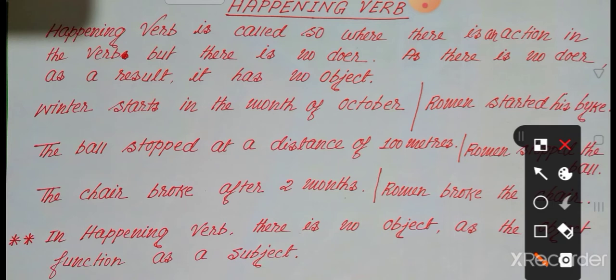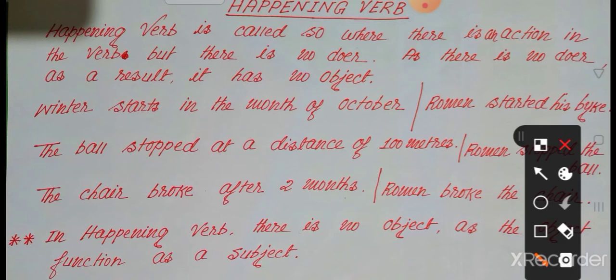In the previous class, I have discussed the basic knowledge of verb. Today in this class, I am going to discuss what is a happening verb. So at first, let us know what a happening verb is. Happening means something that is going to happen or that happened.